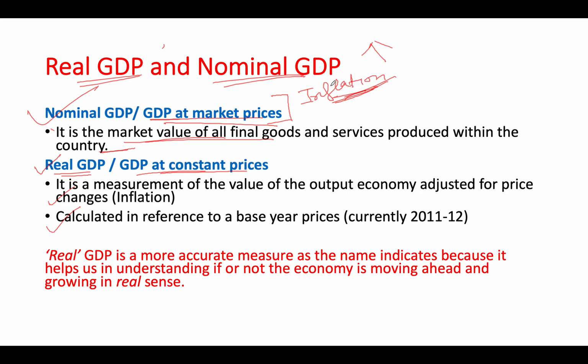Anything you take, your fruits, vegetables, whatever, they tend to rise over a period of time. So market prices always include that inflation element. Because of that, your GDP might look inflated, but it has not actually increased in the real sense.